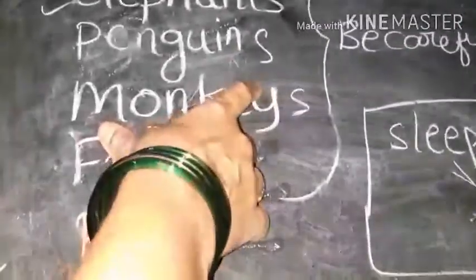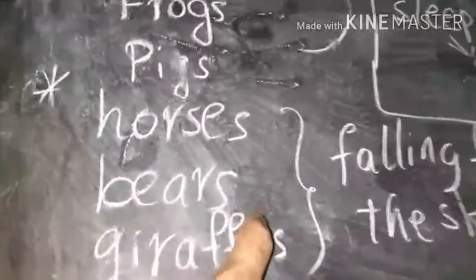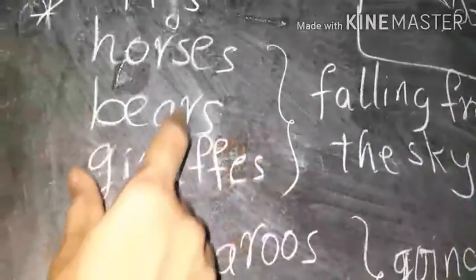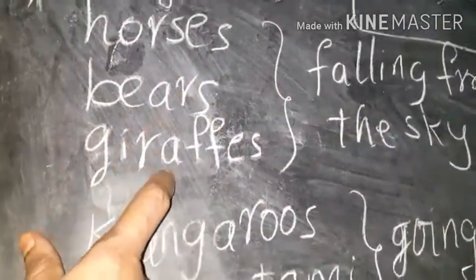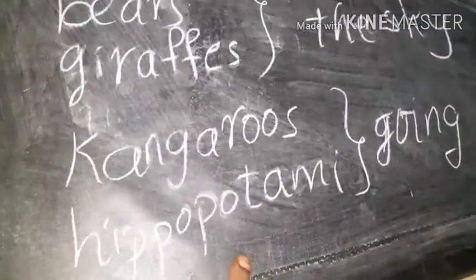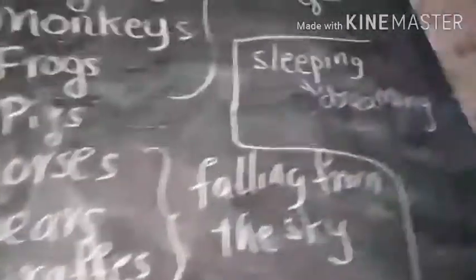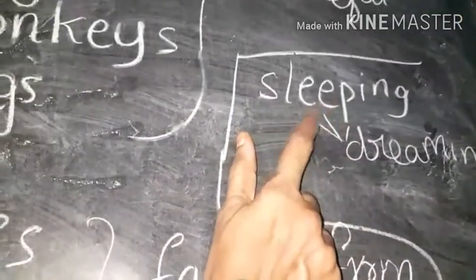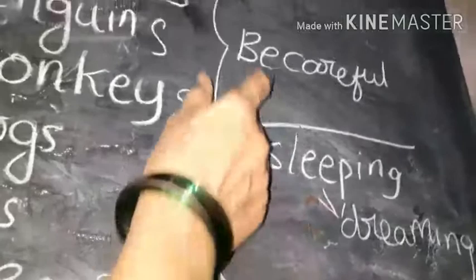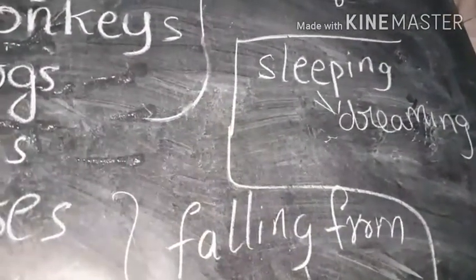Some animals have to be careful. Some animals are falling from the sky, like horses, bears and giraffes. And some animals are going here and there. This condition is watched by the poet. The poet is sleeping, so he is dreaming all these things.